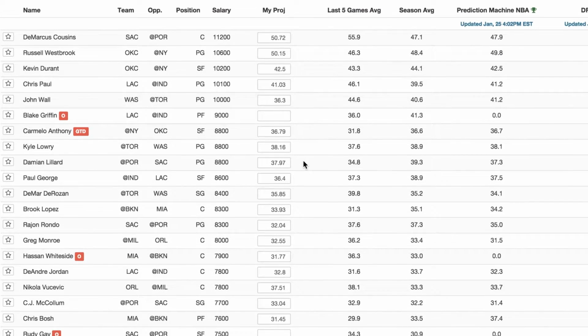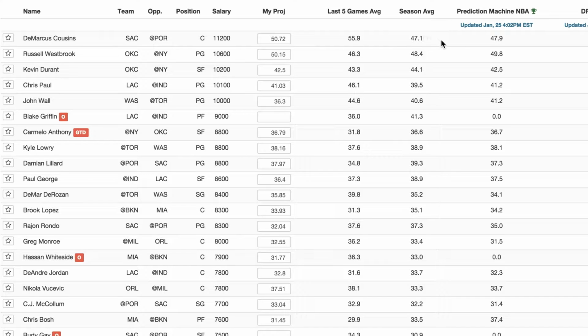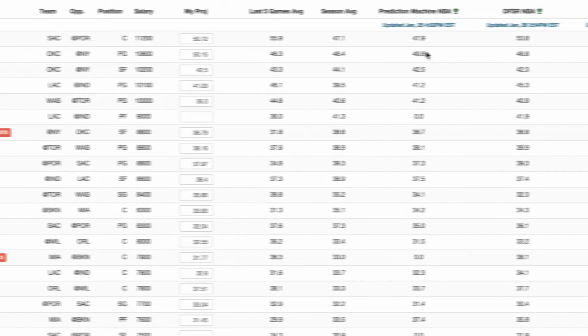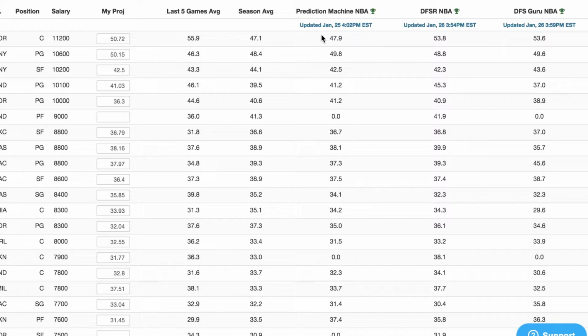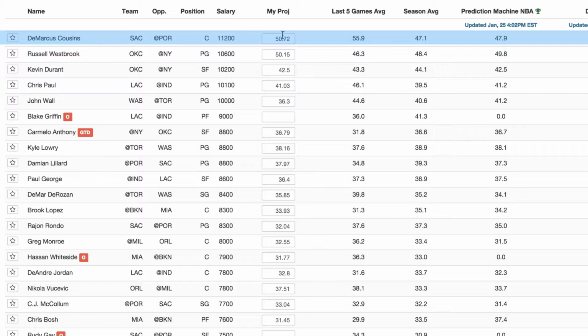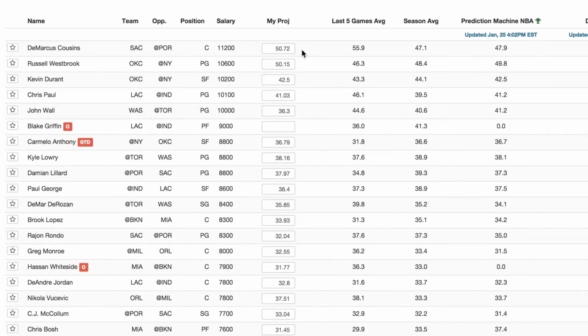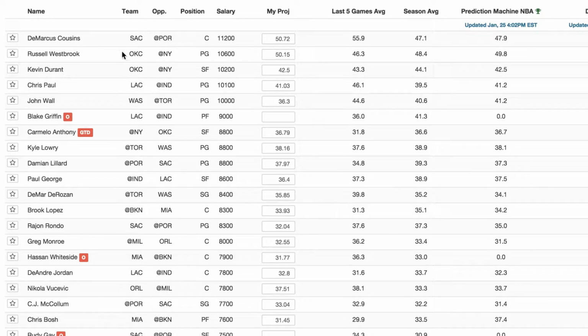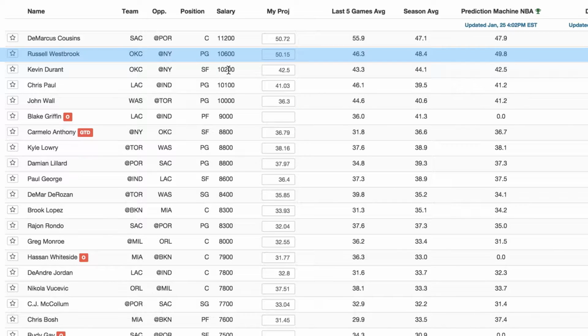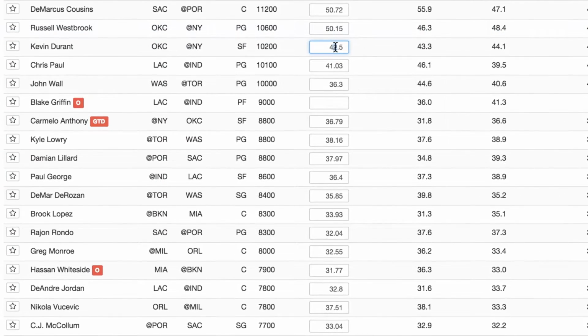So you can see these are all my projections, and you can see how they compare to some other projections. So if you want to look at Prediction Machine, it is a little lower on Boogie Cousins than I am today, even though that's all well below his last 5 games average. So you can see that I'm also high on the Oklahoma City Thunder as well. I do think that Kevin Durant's projection could be updated a bit higher than it is currently.